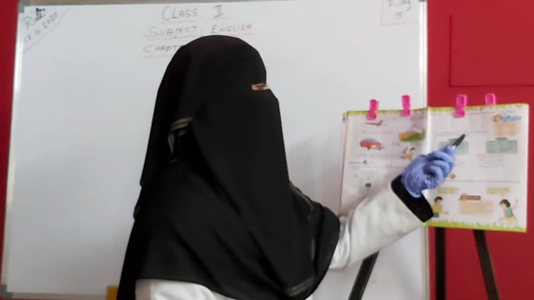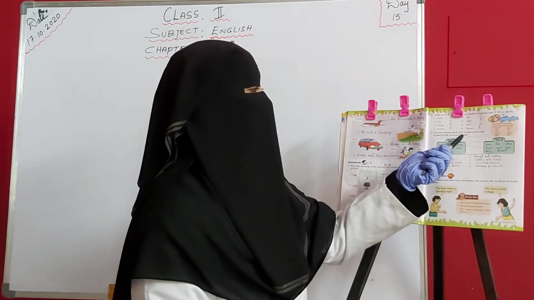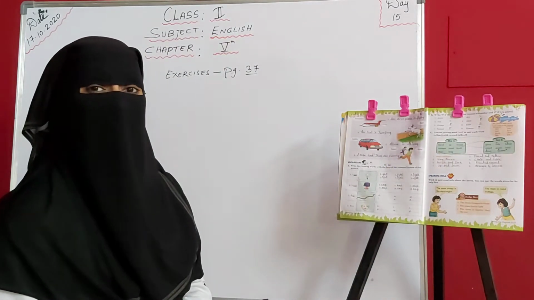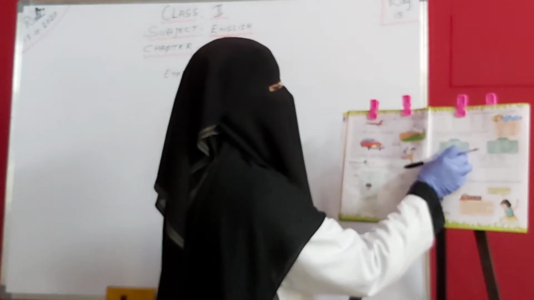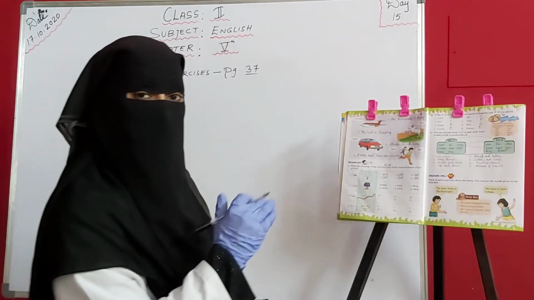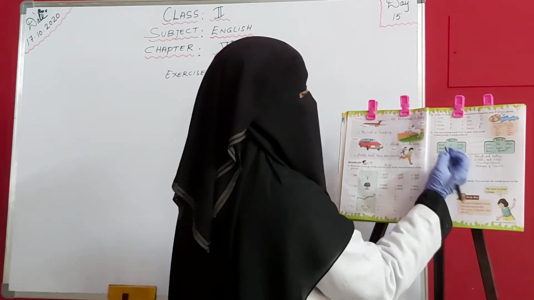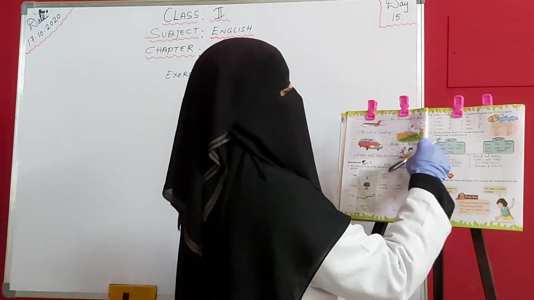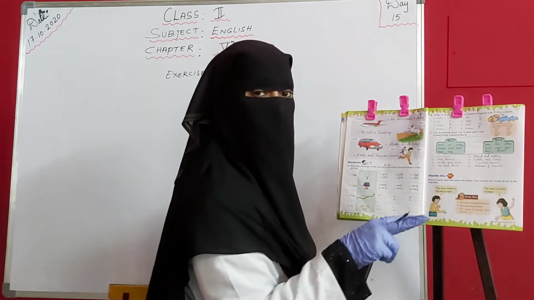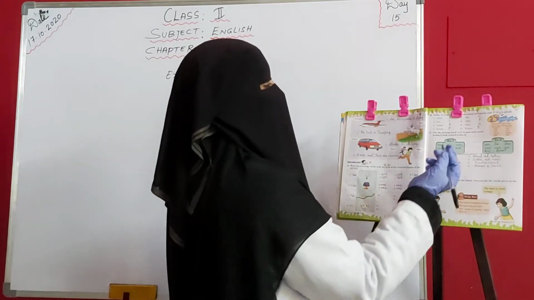Use the joining word and to pair each word in box A with the word in box B. So हमें क्या दिया गया है? Some words have been given in box A and some words have been given in box B. थोड़े words box A में हैं, थोड़े word box B में. तो हमें यहाँ pair करके लिखना है by adding and. Okay, क्या करना है? ये box के word से ये box का word join करके लिखना है but and बीच में attach करना है. Okay, by joining and.